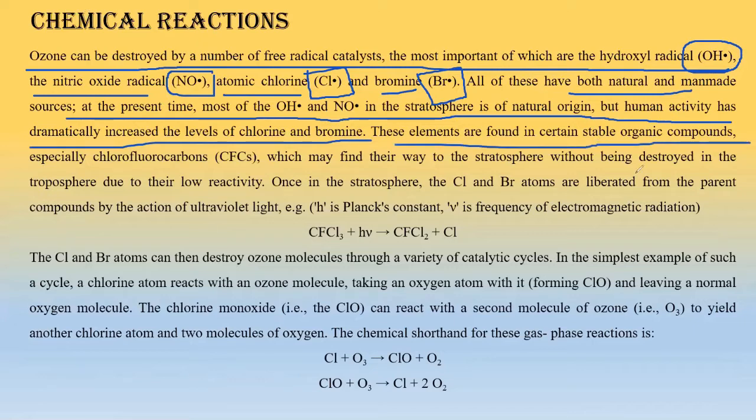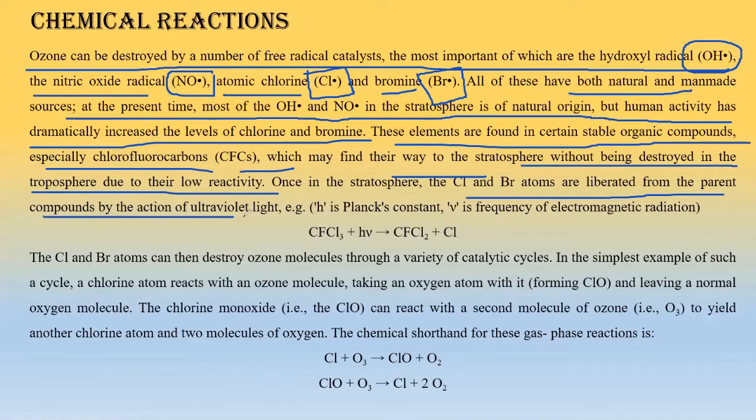Particular elements are found in certain stable organic compounds, especially the CFCs, which may find their way into the stratosphere without being destroyed in the troposphere due to their low activity. Okay, so what will happen once we make these things? They will penetrate through the troposphere and go to the stratosphere and destroy the ozone layer. Okay, so once in the stratosphere, Cl and Br atoms are liberated from the parent compounds by the action of UV light. Okay, and what will happen? Directly they will result in this particular reaction.